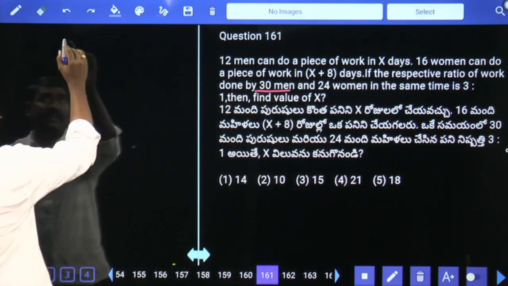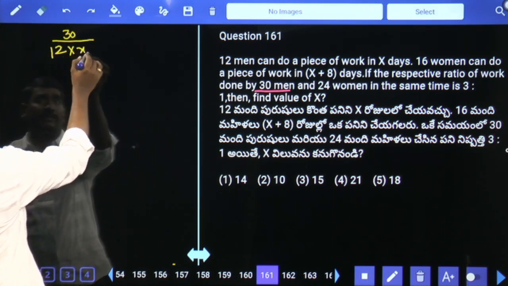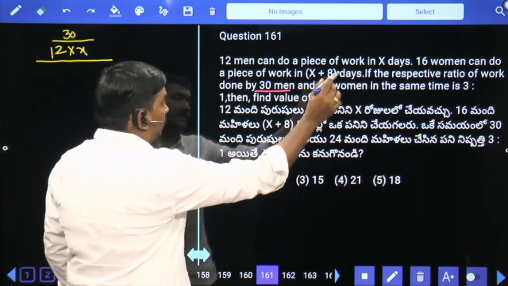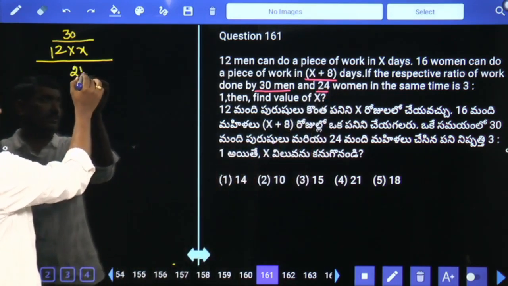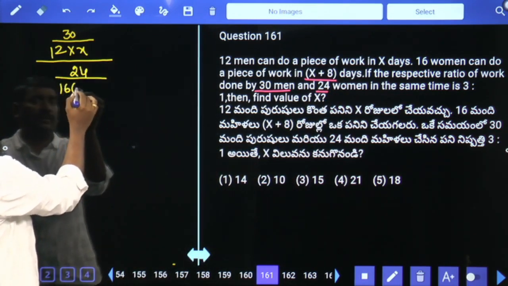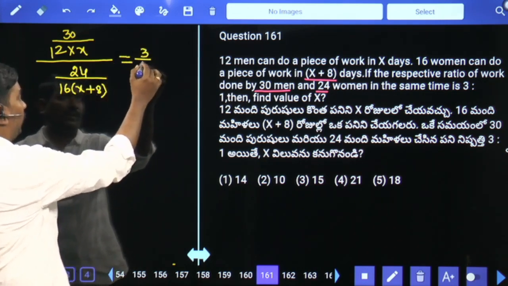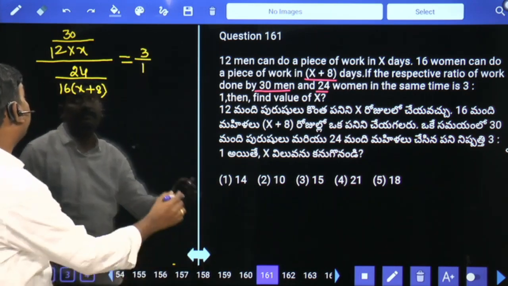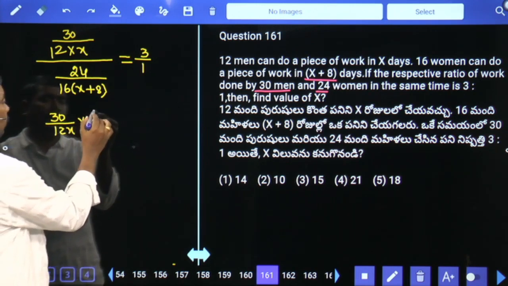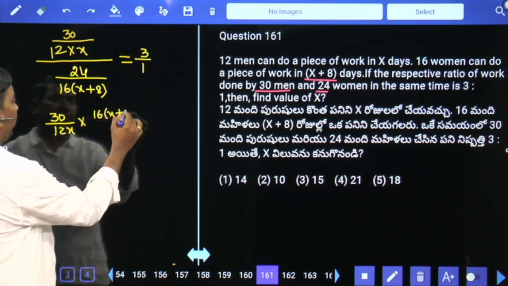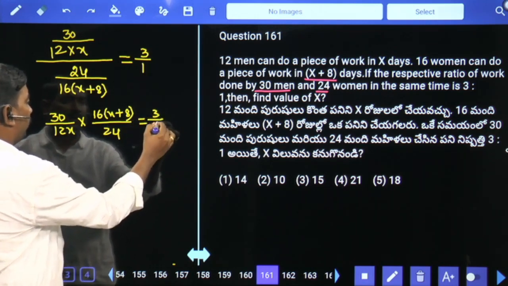12 men in X days, then 30 men means 30 by 12 into X. 16 women in X plus 8 days, then 24 women in how many days means 24 by 16 into X plus 8. The work ratio they gave is 3 is to 1. Just find what is X value. 30 by 12 X into 16 into X plus 8 by 24 is equal to 3 by 1.